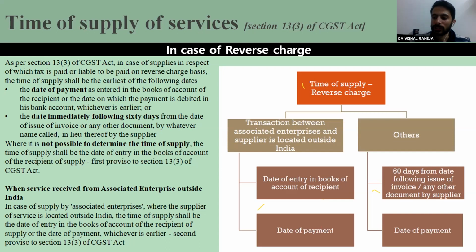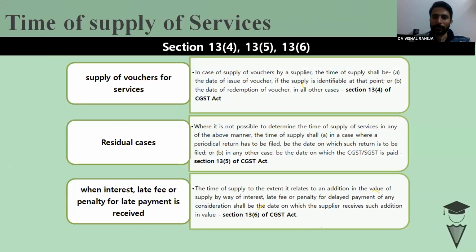Now, the law says there is an exception in case there is a transaction between associated enterprises and the supplier is located outside India. In that situation, the time of supply shall be the earlier of the date of entry in the books of the recipient or the date of payment. This is an exception to this rule, which has been provided by the second proviso. Similarly, the residual cases, interest, late fee cases or voucher cases, are very much similar to section 12 which we have discussed.